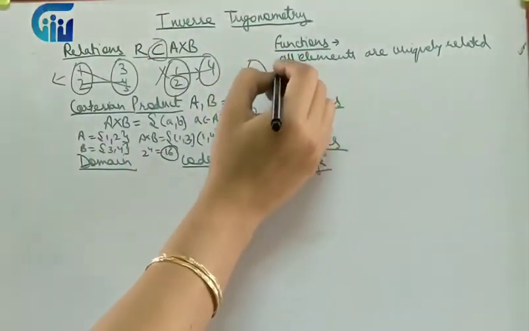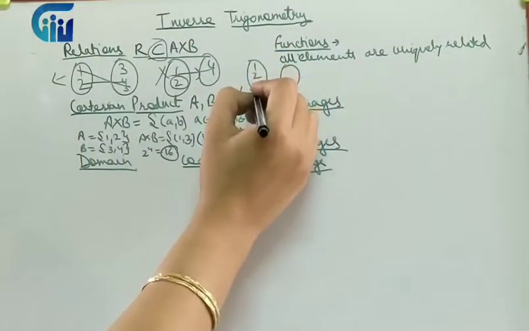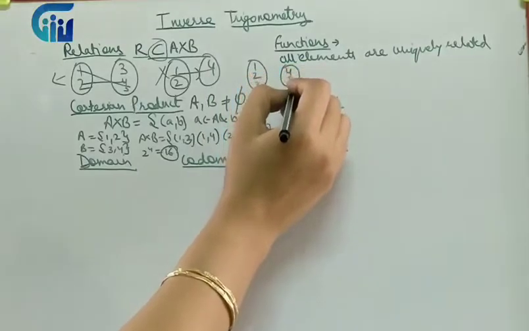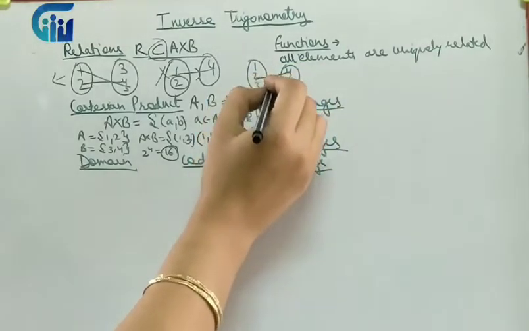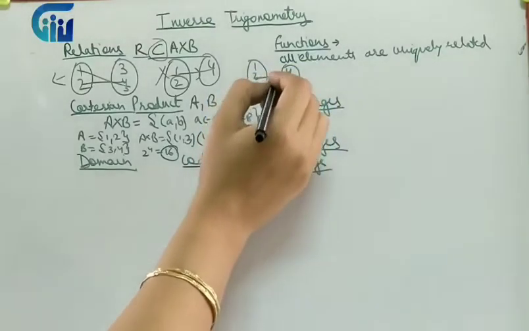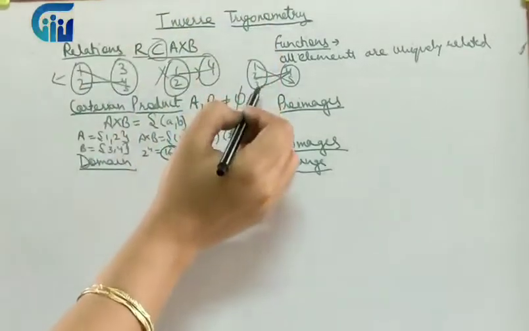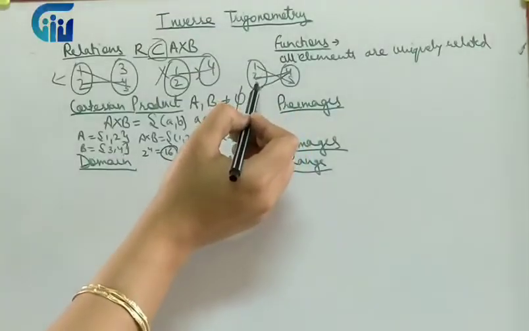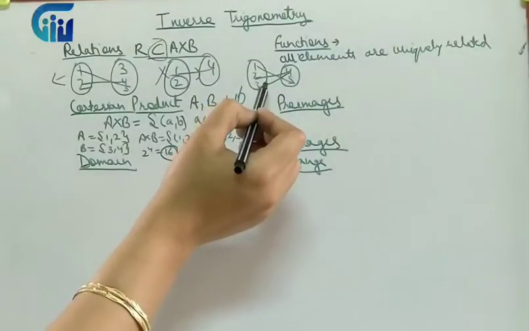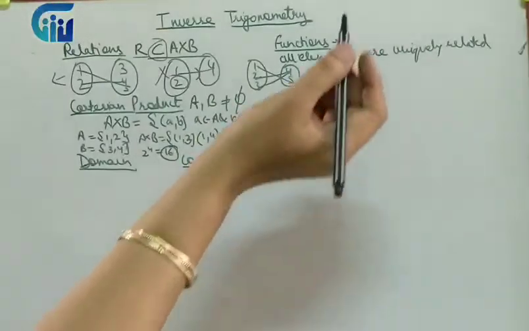Similarly, if I have another relation, and it is like this, then again this is a function because all the elements are related. 4 is related to 2 as well as to 3, so both the elements are unique, so we say it is uniquely related.